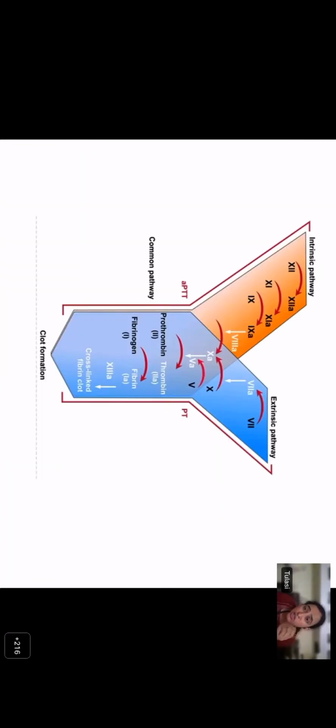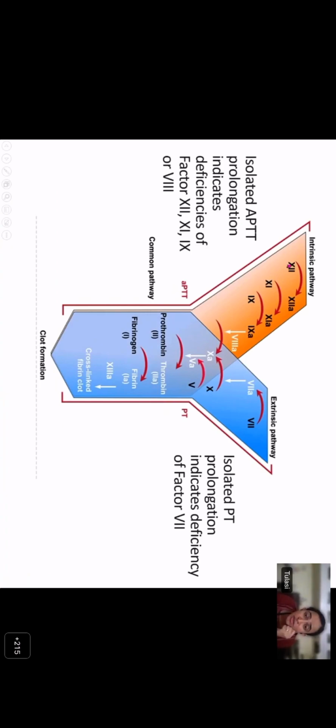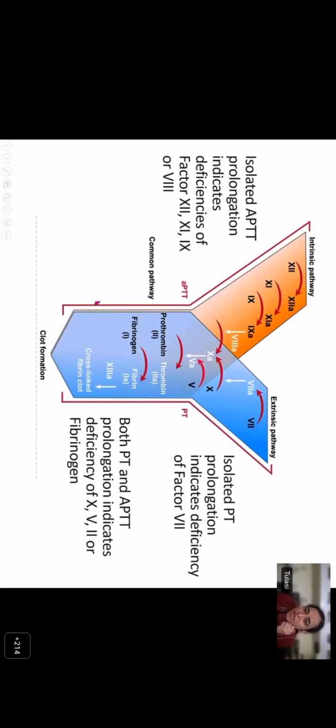So when you have an isolated prolongation of PT, it indicates deficiency of factor 7. When you have an isolated prolongation of APTT, it indicates deficiency of factor 12, factor 11, factor 9, or factor 8. While when you have a prolongation of both PT and APTT, it indicates deficiency of the common pathway, which can be deficiency of factor 10, factor 5, prothrombin, or fibrinogen.